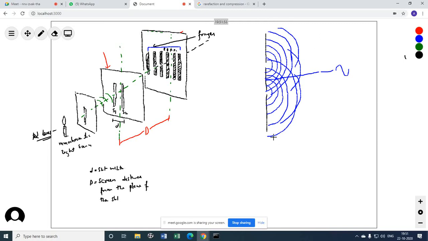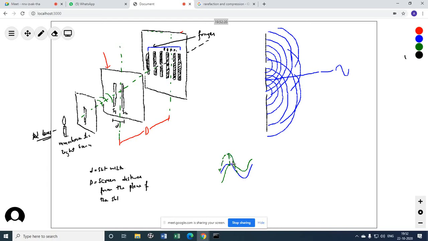Correct? So in fact, it is something like this. If this is one wave, and look at this point here, let's say this is another wave. Here also a crest is falling like this. This is going that way. Okay? So this point will jump up as a result.